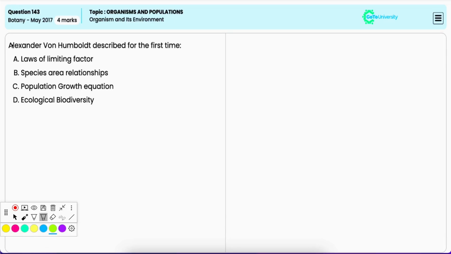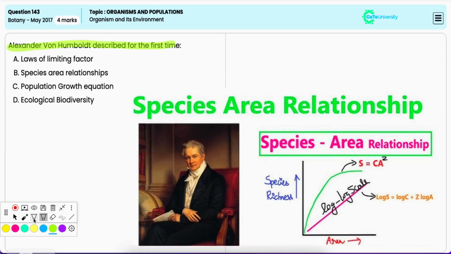Alexander von Humboldt described for the first time, option A, laws of limiting factor. It is incorrect because it was proposed by Blackman. Option B, species area relationship.